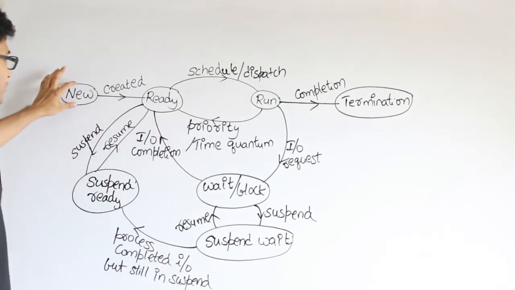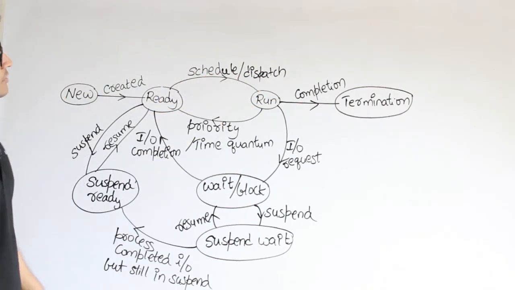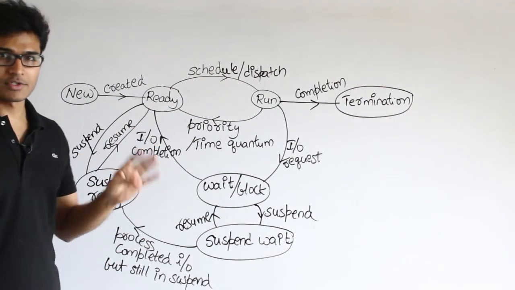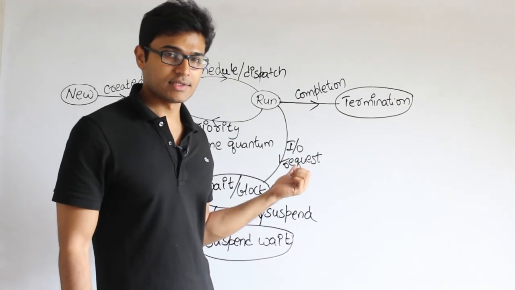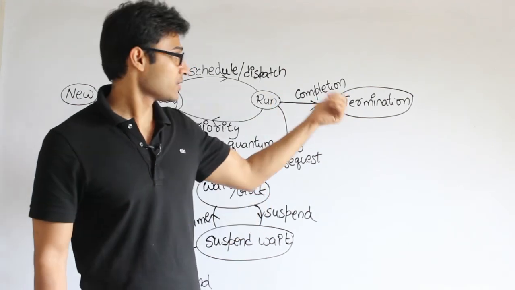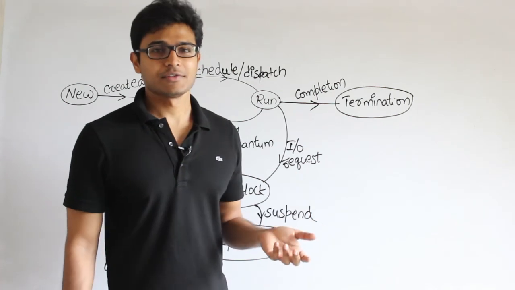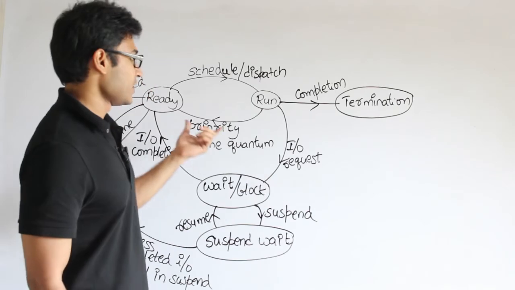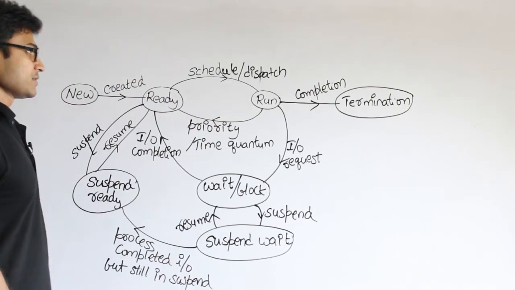See this: new state, ready state, run state, and termination. Therefore the minimum number of states a process can go through, from here to here, is how much? 4. I mean at least you need to take 4 states. See, if this is the state diagram given, then the minimum number of states required to go from here to here is 4. It is like this. Maybe you can compare it to a DFA where you have transitions. Then what is the smallest string that could be accepted by the DFA, right? Similarly, how many minimum states are required to go from the new state to the termination state?